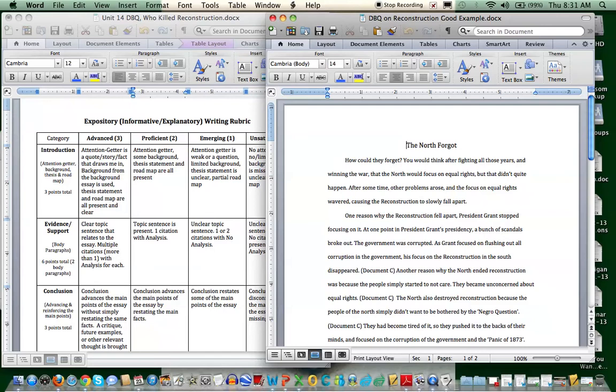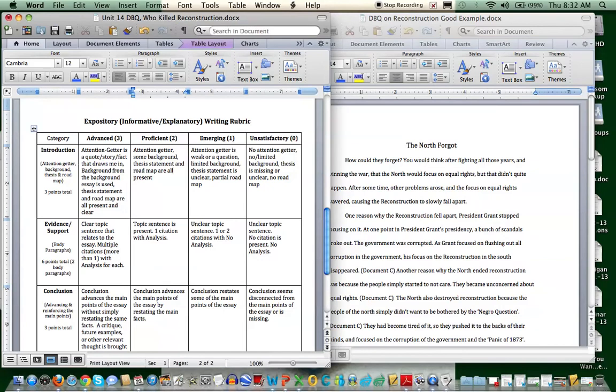You would think, after fighting all those years and winning the war, that the North would focus on equal rights, but that didn't quite happen. After some time, other problems arose, and the focus on equal rights wavered, causing the Reconstruction to slowly fall apart. Attention getter is there. Background information, they talk about the different parts of the war.